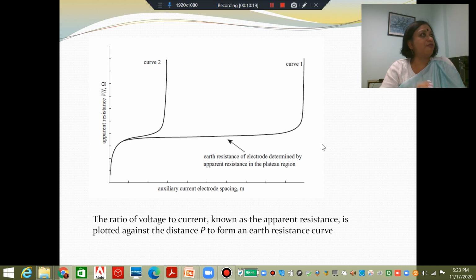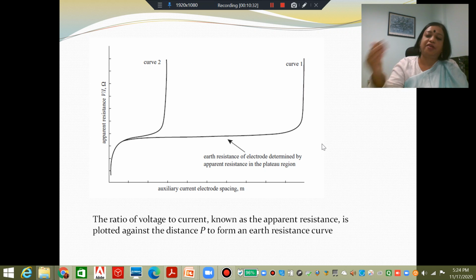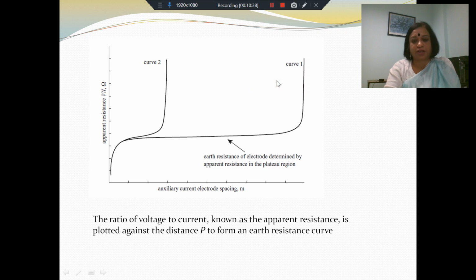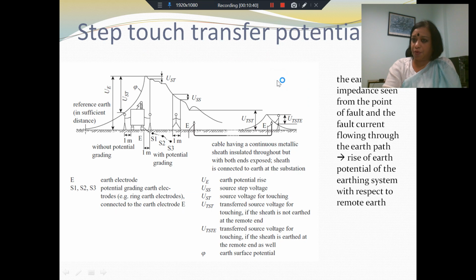So in this way, for various fault conditions, and not only at one particular point, but for fault conditions on the high voltage side, on the low voltage sides, at various locations, you need to be able to estimate what kind of potential rise you expect. Why is that important? Because depending upon the potential rise of the earth that you expect, you will be able to determine the electrocution hazards.